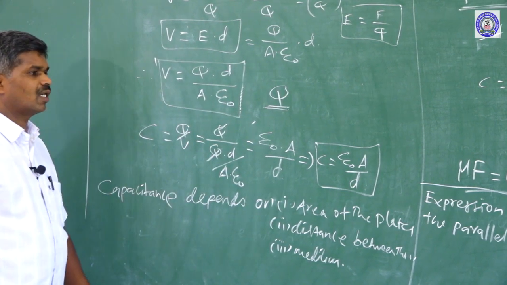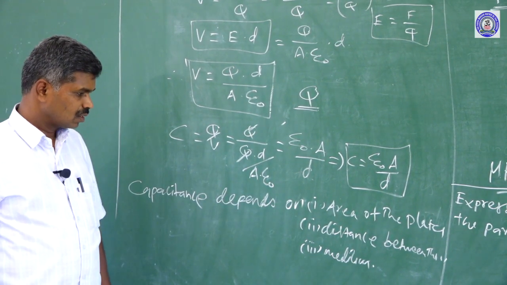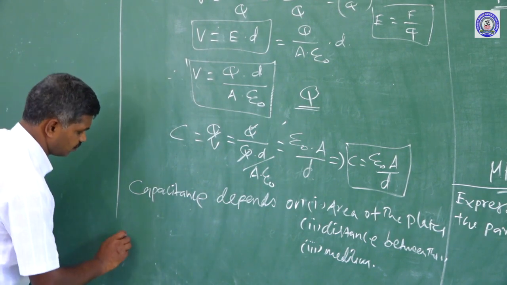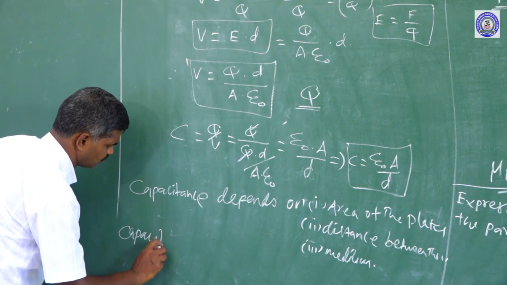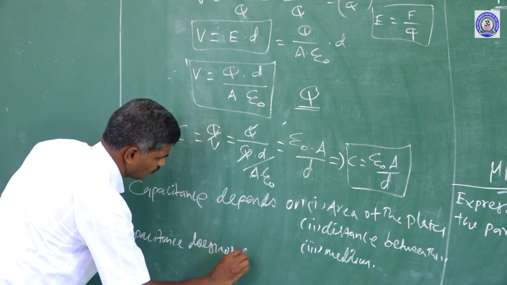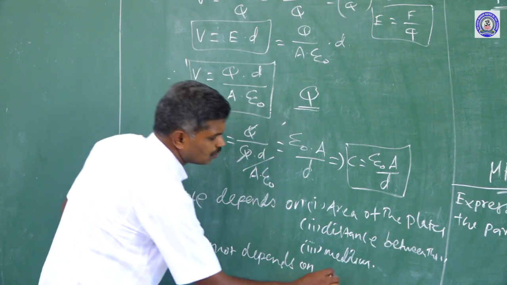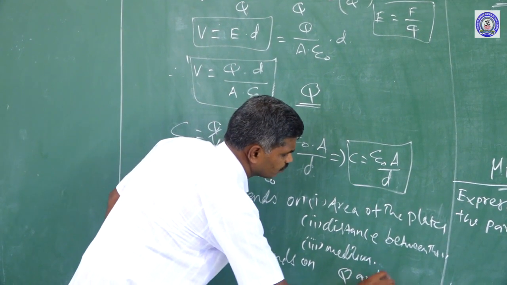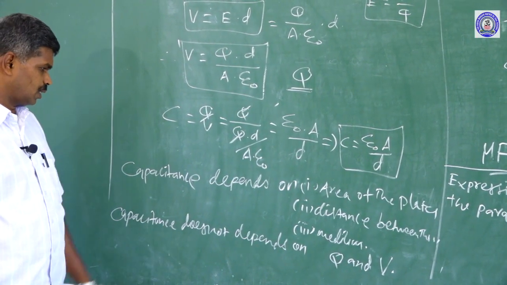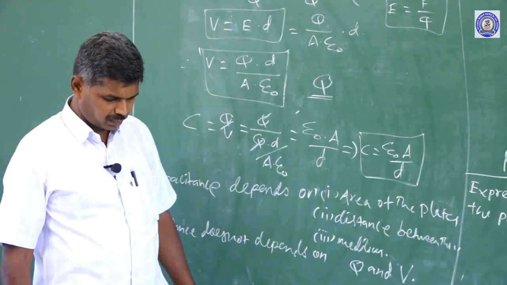So, the capacitance of our given capacitor depends upon the area of the plates, the distance between the plates and the medium. It does not depend upon Q and V. So, this is the expression for the capacitance of the parallel plate capacitor.